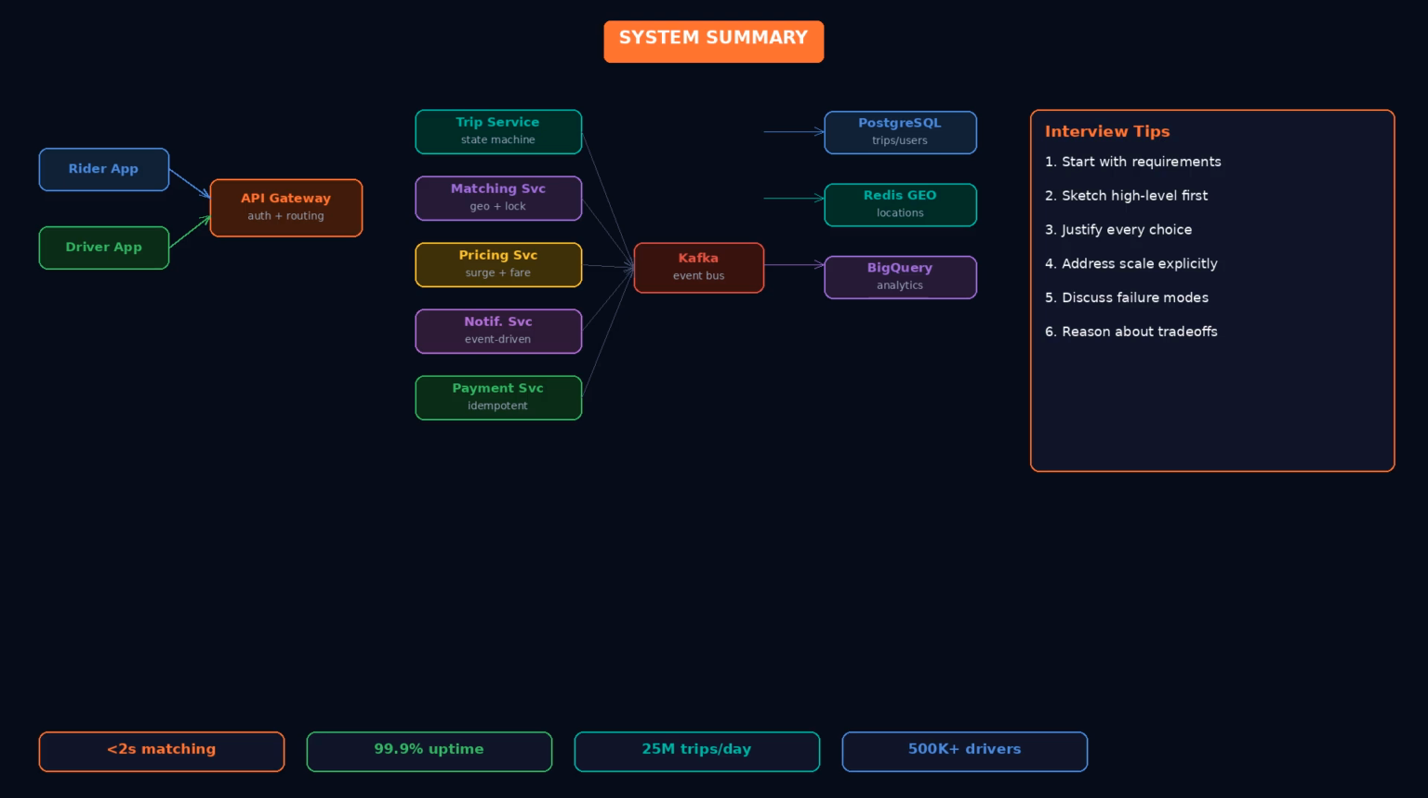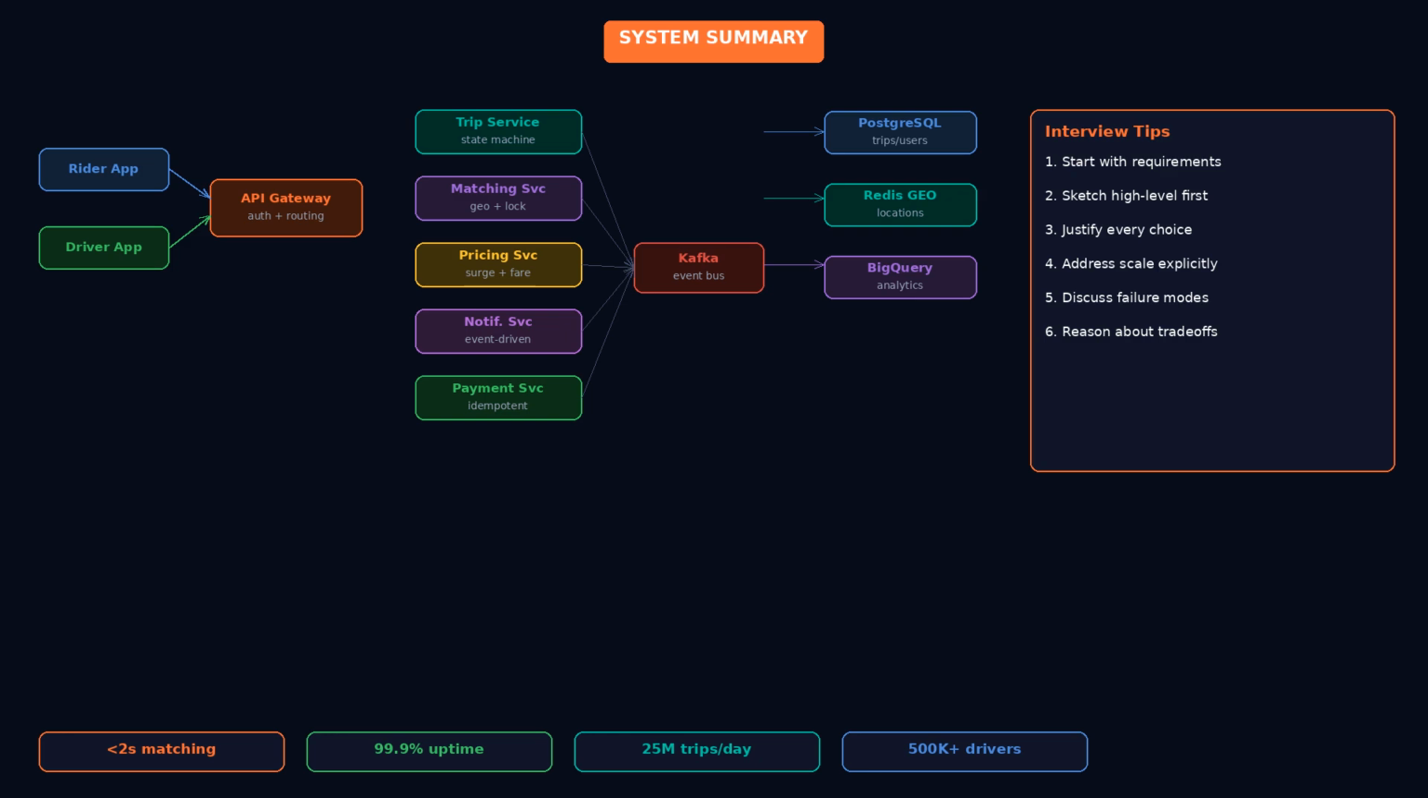Let's recap what we built. We designed a system that handles millions of concurrent users with a location service backed by Redis for sub-millisecond geospatial queries, a matching service that uses proximity search and optimistic locking to avoid double assignment, a trip service that manages state transitions and coordinates downstream services, a pricing service that applies surge multipliers based on real-time demand and supply data,